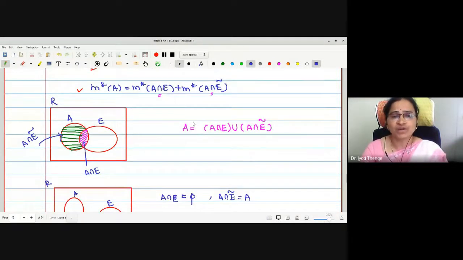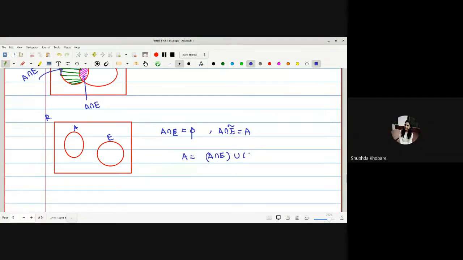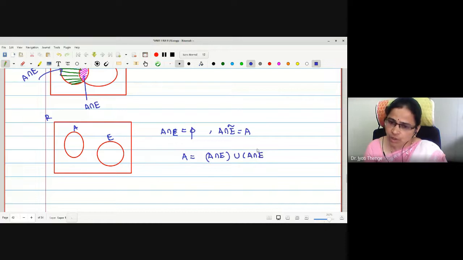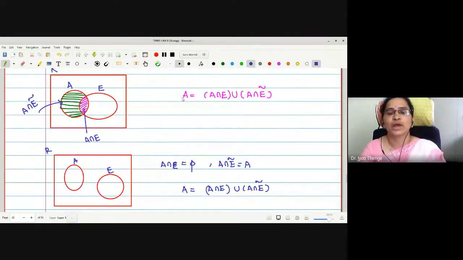Now, in the second case also, can I write A as union of these two sections? A intersection E union A intersection E complement. Therefore, whatever is the situation, this statement is true: A is equal to A intersection E union A intersection E complement.